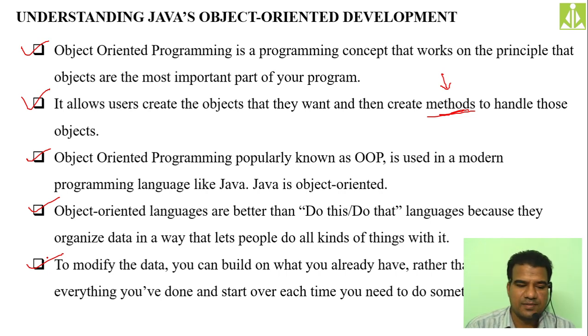This is what we do in object oriented programming. Everything we develop in terms of objects, and inside objects we have methods, and using these methods only we can manipulate the objects. Then this object oriented programming is popularly known as OOP, and Java is an object oriented programming language, an OOP language. Object oriented programming structure is way better than structured programming structure, because in structured programming everything we are doing separately and there is less collaboration, more insecurity.